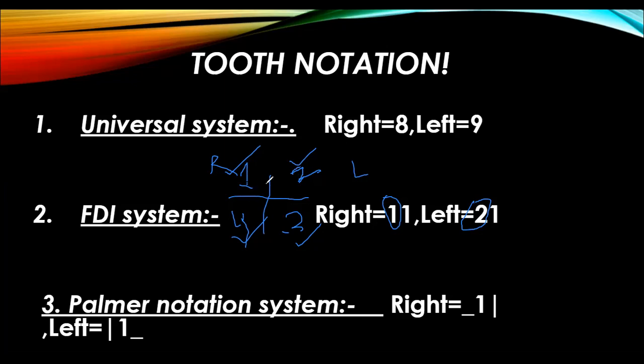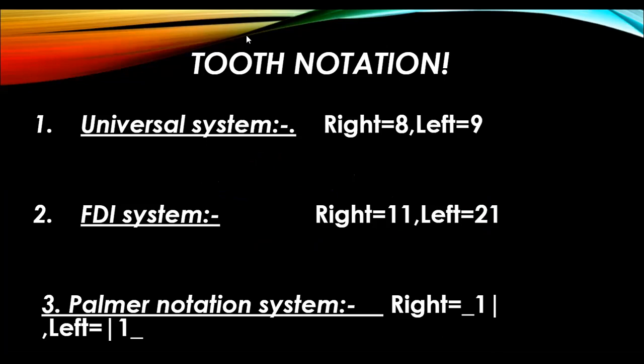As we have discussed earlier, tooth numbering starts from the central line up to the third molar. So we will number it as 1, then 2, 3, 4, and so on up to 8, right? Same as it is for the left side, from 1, 2, 3, 4, 5, 6, and so on. So as the central incisor is present near the midline, just adjacent to the midline, we will term it as 1, 1 and 2, 1. 2 is the quadrant number and 1 is the tooth number, right?